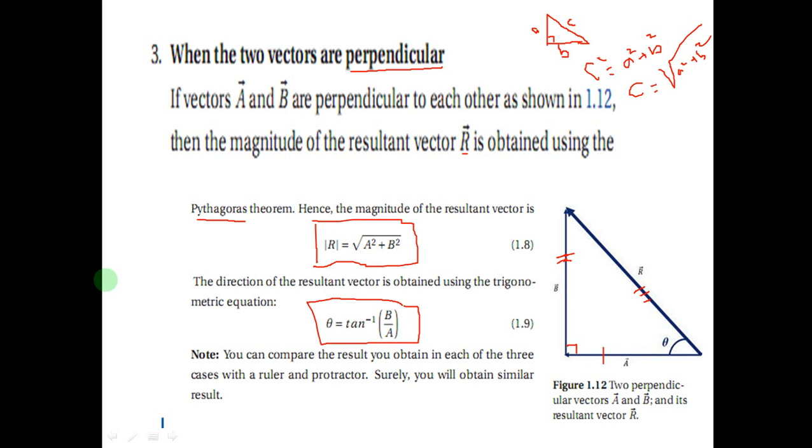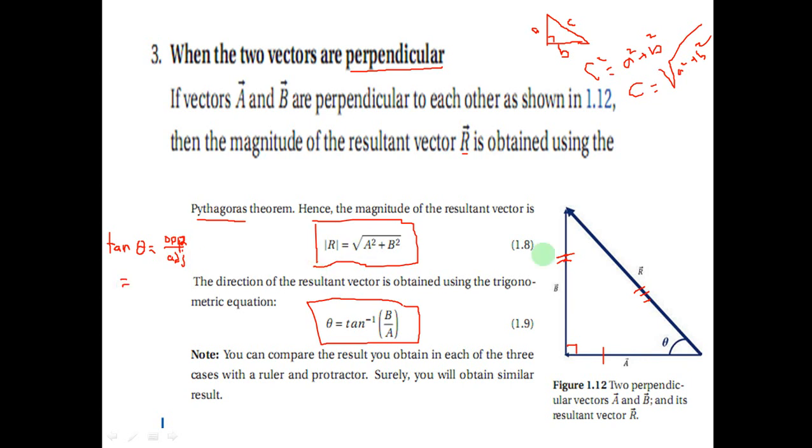What does tan mean? Tan theta is always equal to opposite over adjacent. Tan theta means the opposite of the angle over the adjacent.